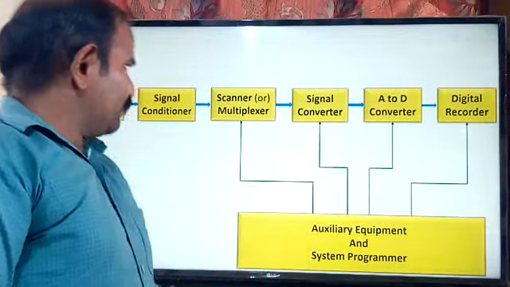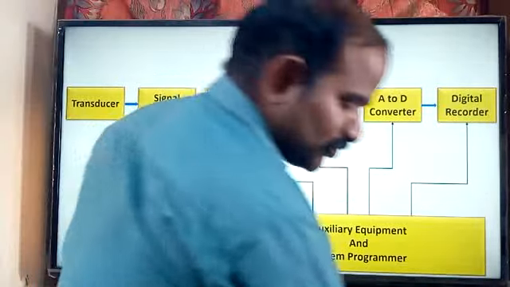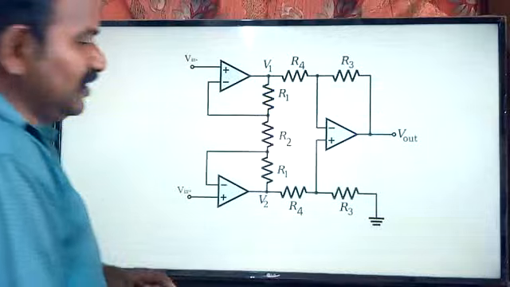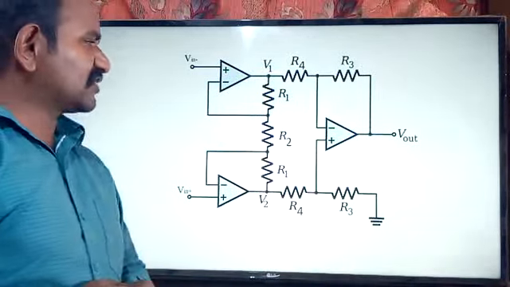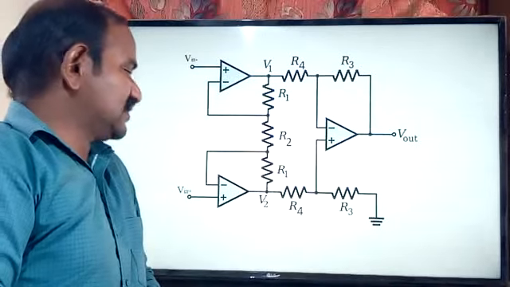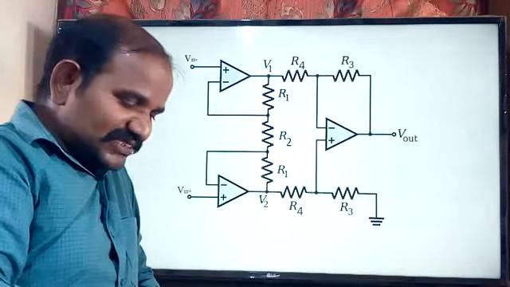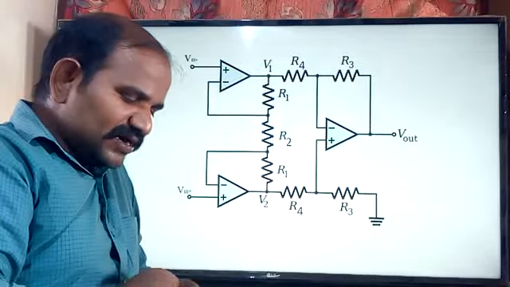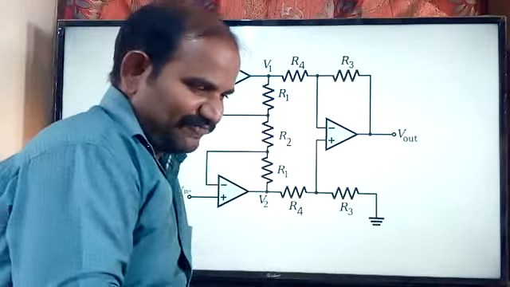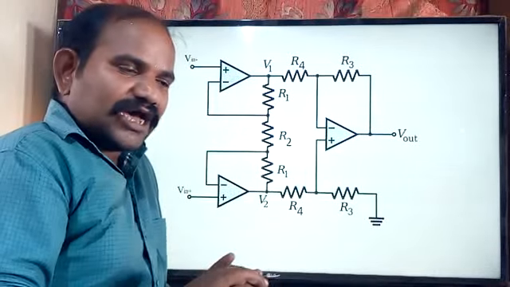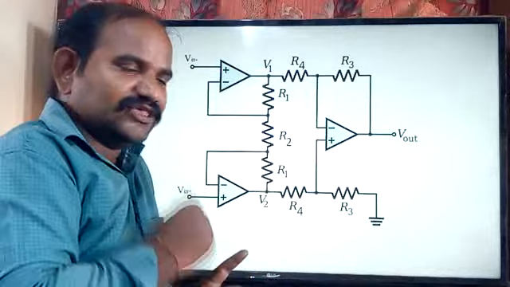So here I am going to give an overview about the signal conditioner, which is nothing but the instrumentation amplifier. As we come across this particular signal conditioner block, let me give a brief explanation about it. The instrumentation amplifier has separate characteristics compared to the normal operational amplifier, meaning you can't use the normal operational amplifier in the data acquisition system in place of the instrumentation amplifier.